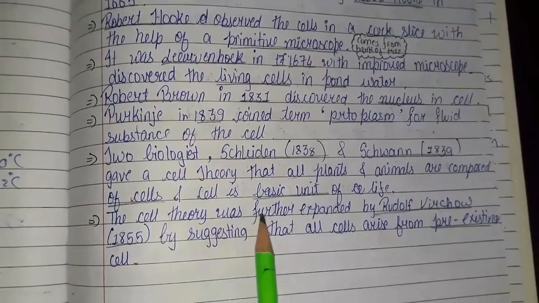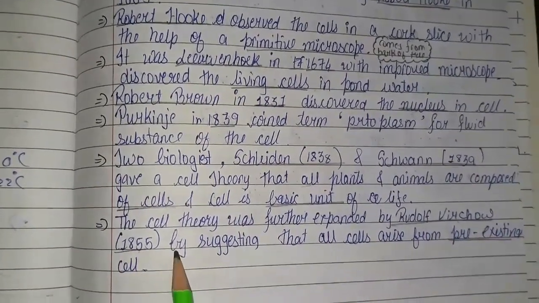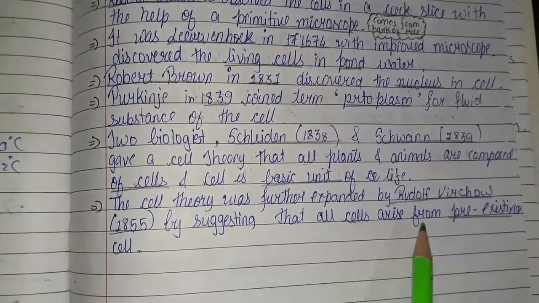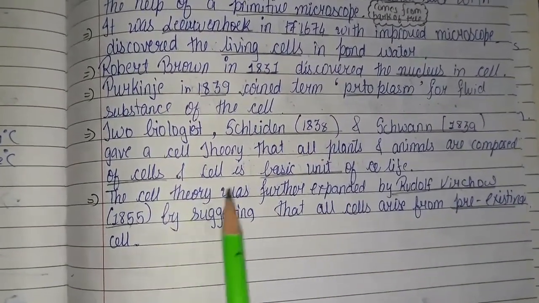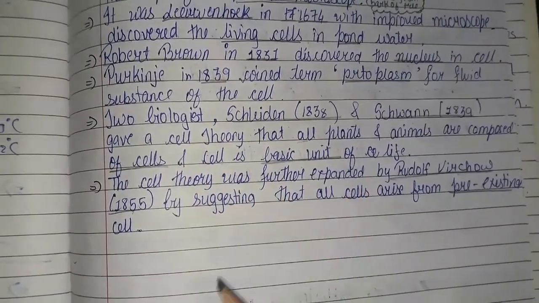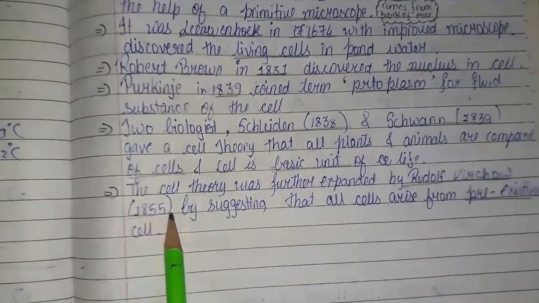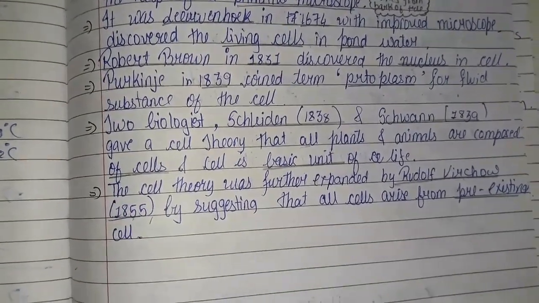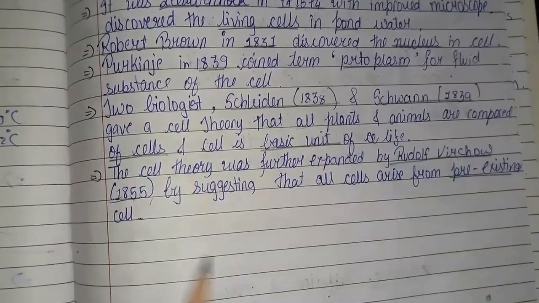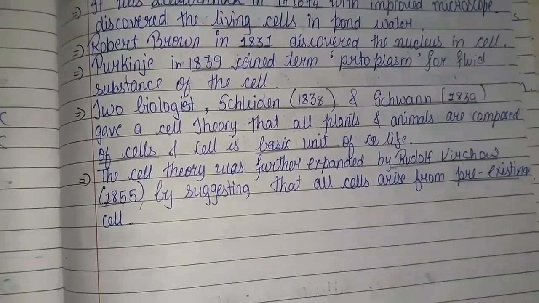The cell theory was further expanded by Rudolf Virchow in 1855 by suggesting that all cells arise from pre-existing cells. After these two gave their cell theory, it was further expanded by Rudolf Virchow in 1855, suggesting that all cells arise from pre-existing cells. All cells come from pre-existing cells. Okay.